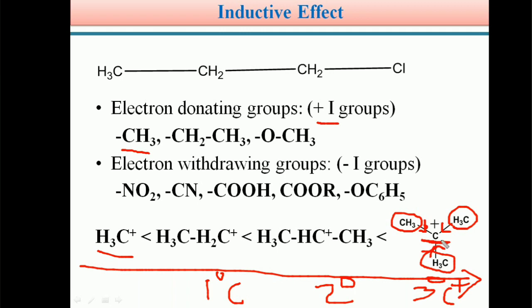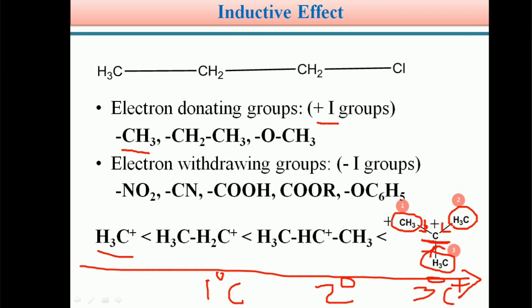So students, in case of tertiary carbocation, the carbocation is connected to 3 methyl groups: 1, 2, 3. Each methyl group donates electron density to the carbocation.